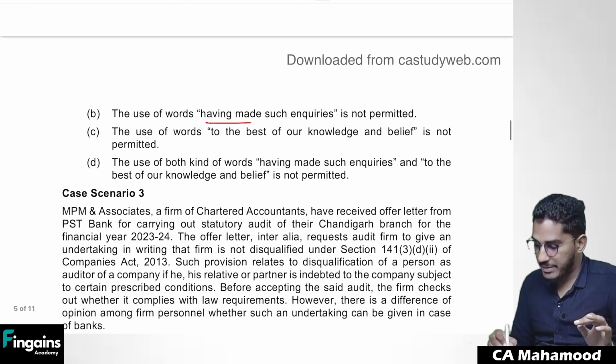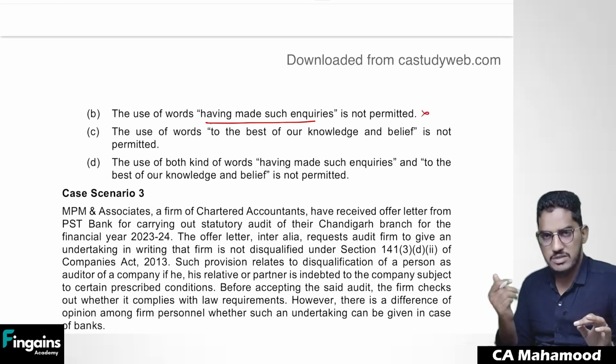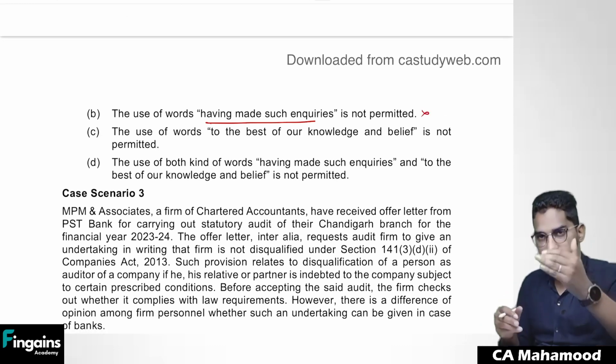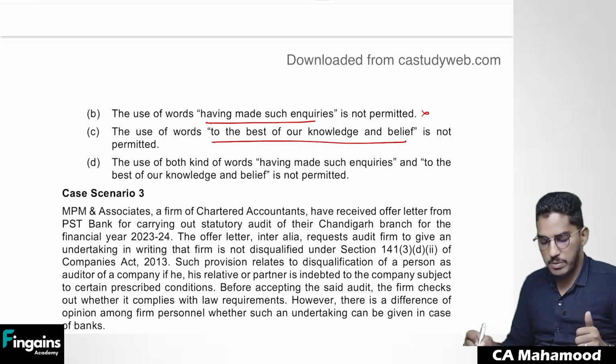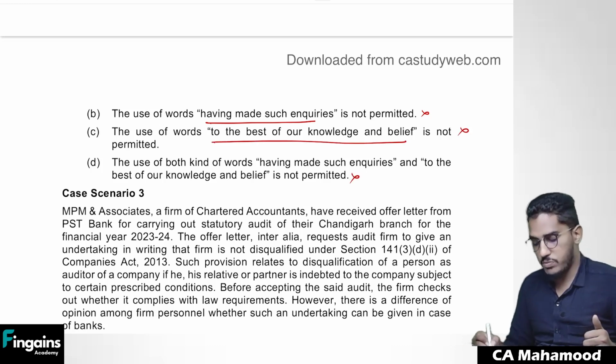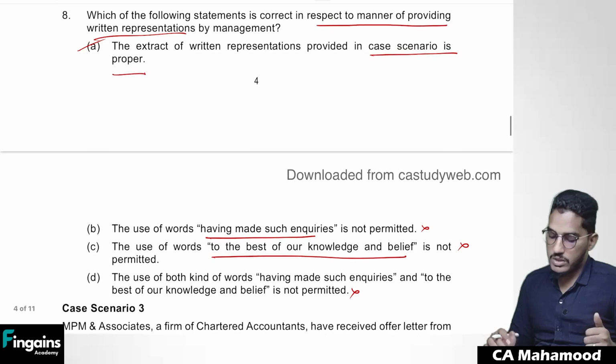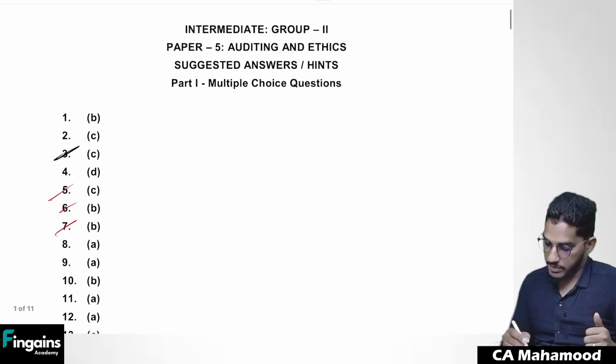The use of words "having made such inquiries" is not permitted. No, the management can say after making all the inquiries, we are giving you this confirmation. The use of words "to the best of our knowledge and belief" is not permitted. No, it is permitted. The use of both kinds of words is not permitted. No, both are permitted. Clear? So the terminology used is very much proper. Right. Eighth one is also A.